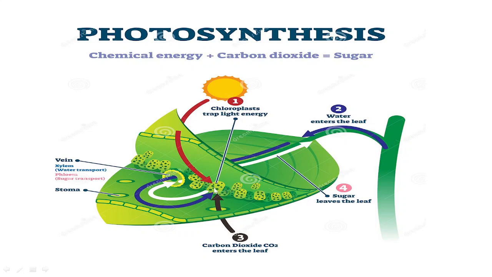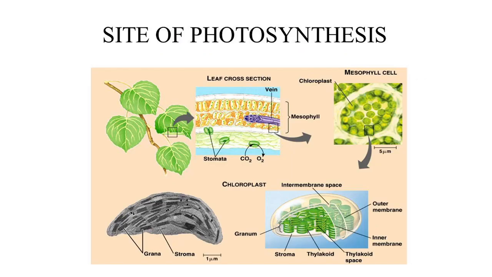Sugar. Here sugar will be formed, and then sugar is transported through the phloem. This white has been shown as the phloem. It leaves the leaf to different parts of the plant. So this is how photosynthesis takes place in the leaves.